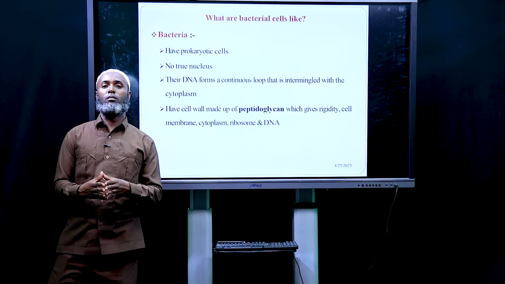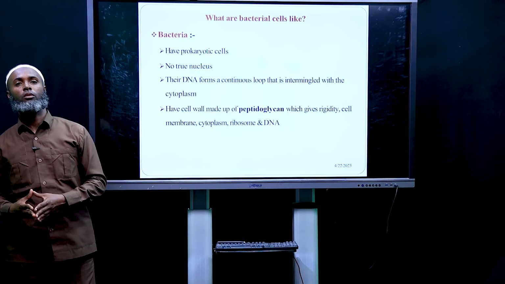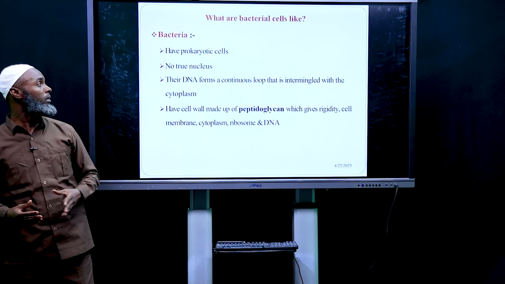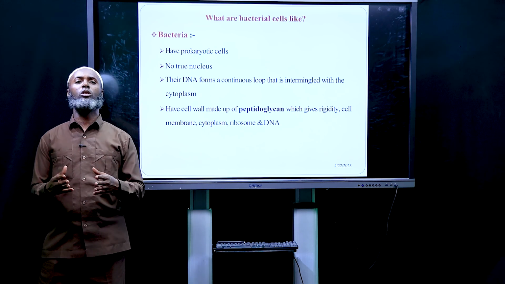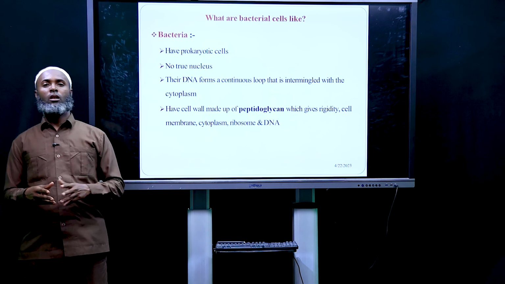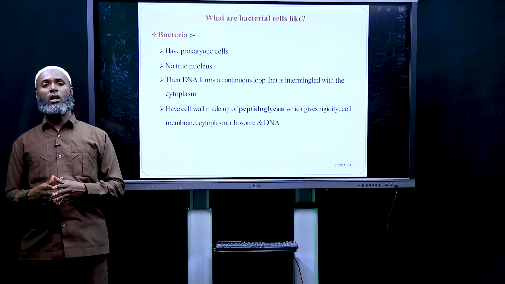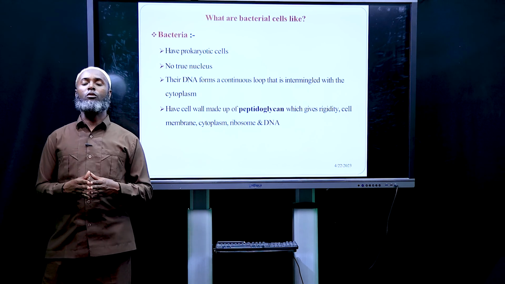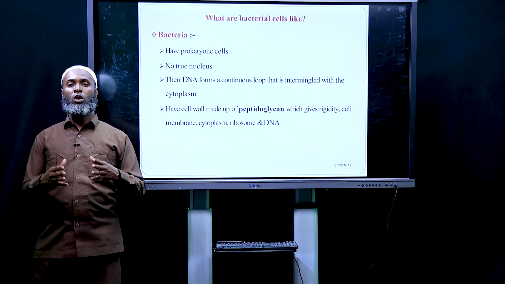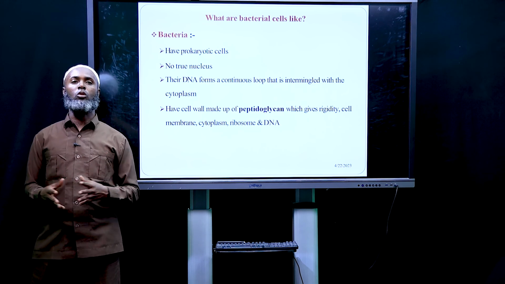Now let's proceed and see the last group of microorganisms, which are bacteria. Bacteria have prokaryotic cell. The difference between prokaryotic cell and eukaryotic cell is that prokaryotic cell have no true nucleus and have no membrane-bound organelles.